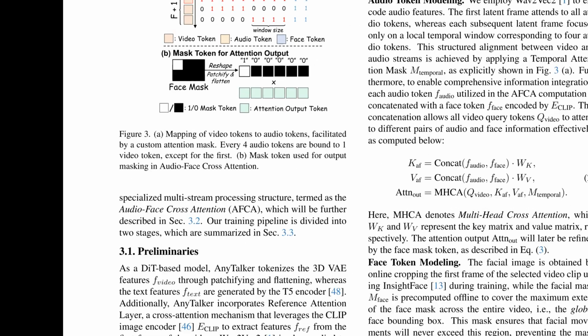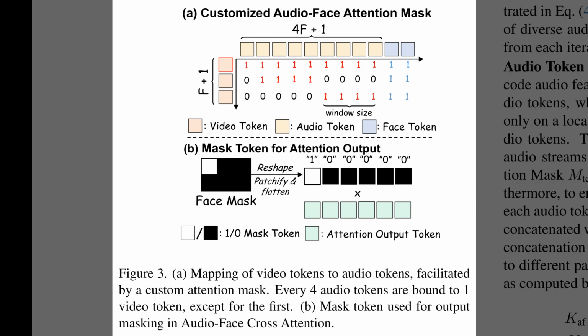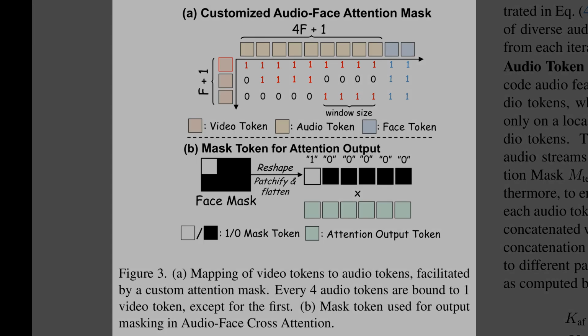So, Figure 3 explains how the model tightly links audio to specific face regions so lip motion stays aligned and localized. This figure shows a custom attention mask that groups several audio tokens to each video token, which effectively tells the network which sound segment should drive which visual patch. The lower panel illustrates the face mask, which creates 1 and 0 tokens, so only pixels inside the global face box receive motion from audio face cross-attention.